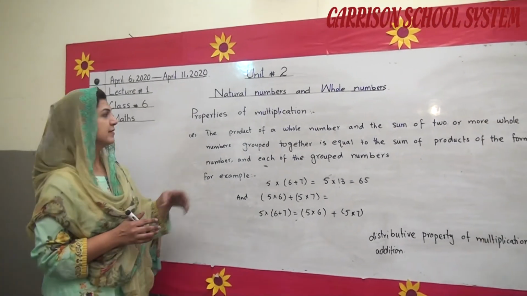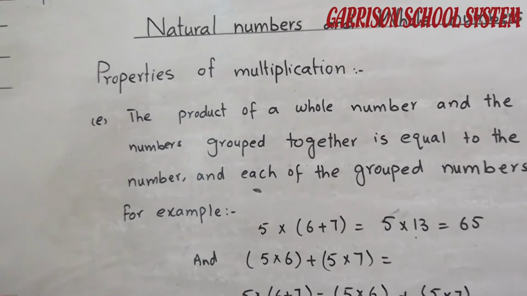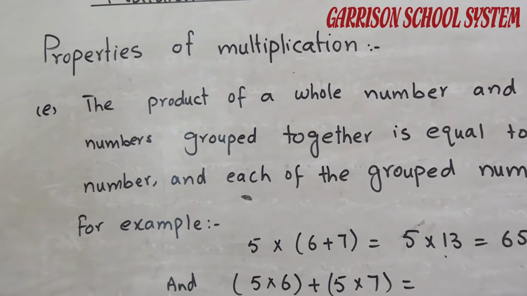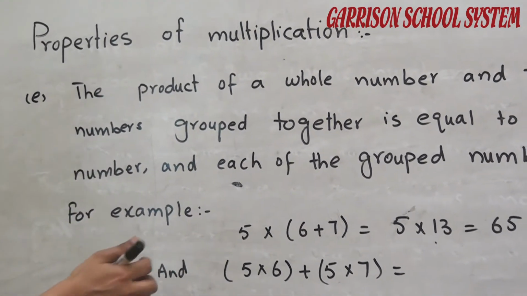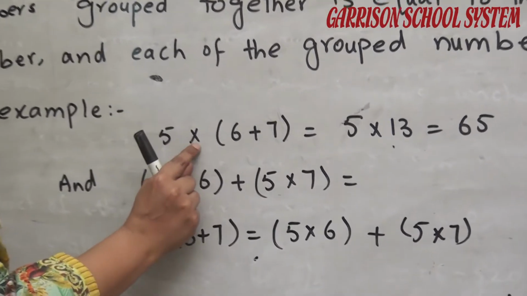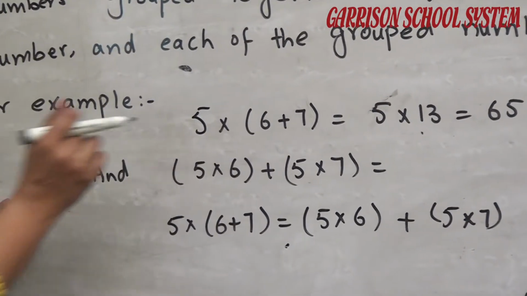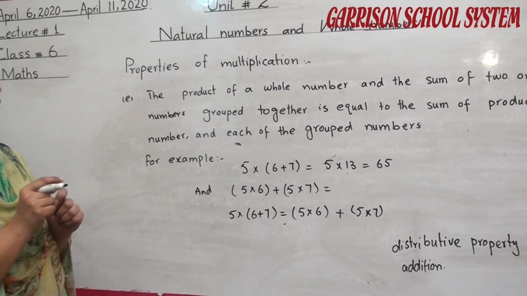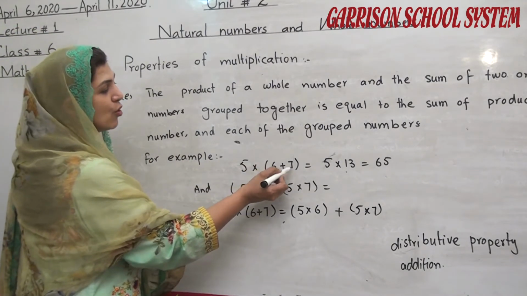Okay students, this is the next property. The product of a whole number and the sum of two or more whole numbers grouped together. Multiplication means this is the product. This is the sum of two whole numbers.